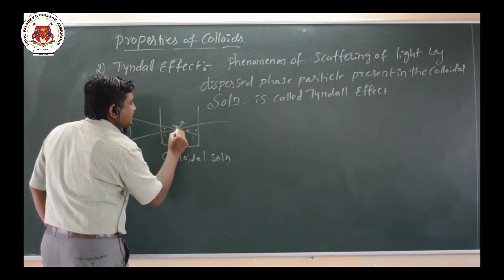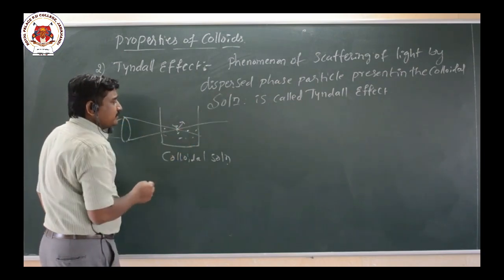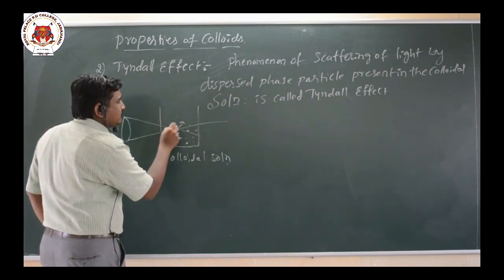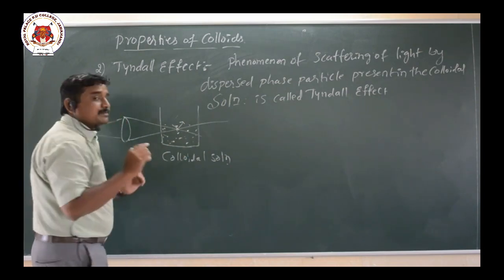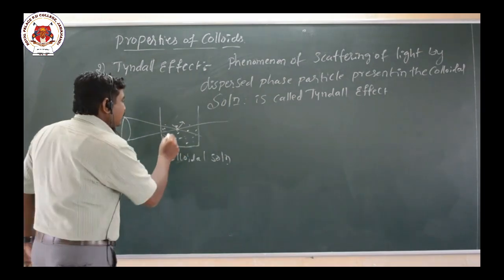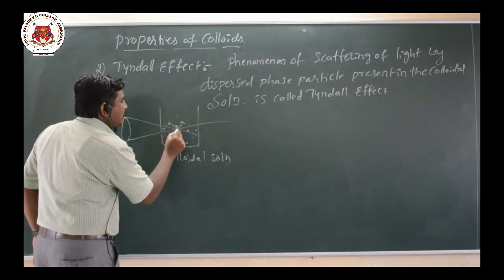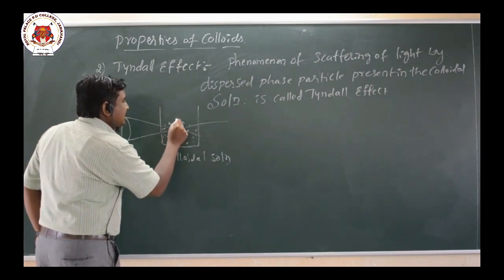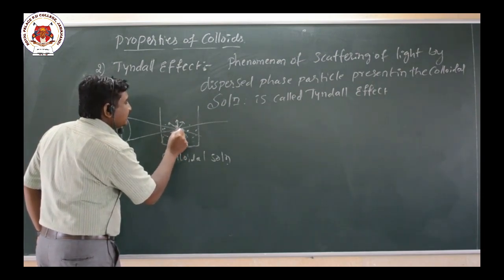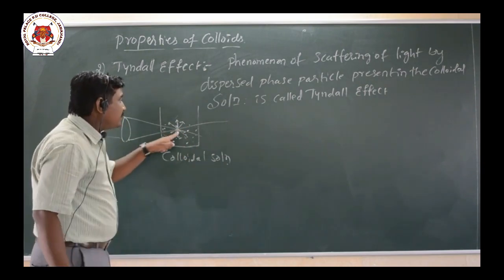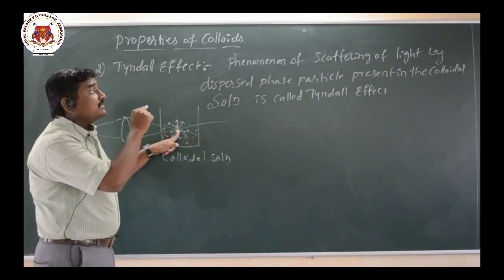Consider this is a dispersed phase particle. This colloidal solution contains both dispersed phase and dispersion medium. The light can be scattered in all directions, and the scattering is due to the presence of dispersed phase particles.